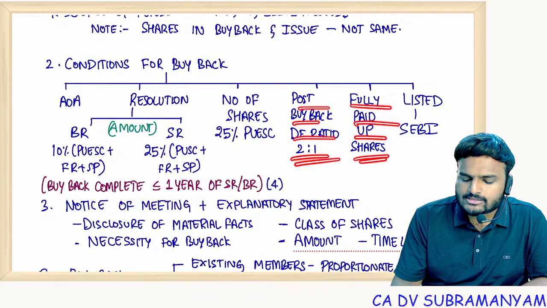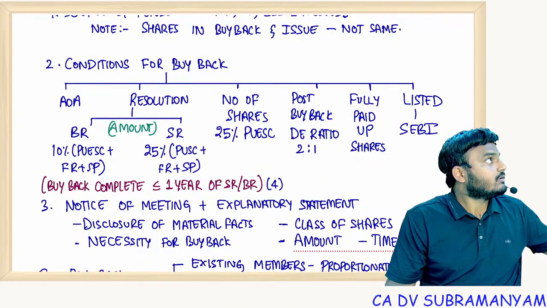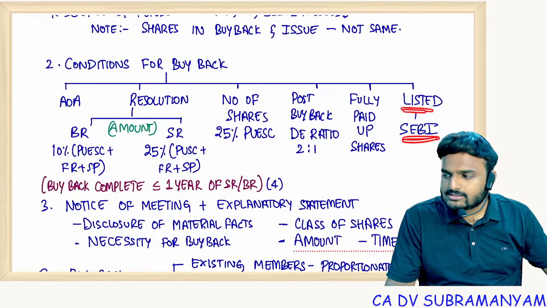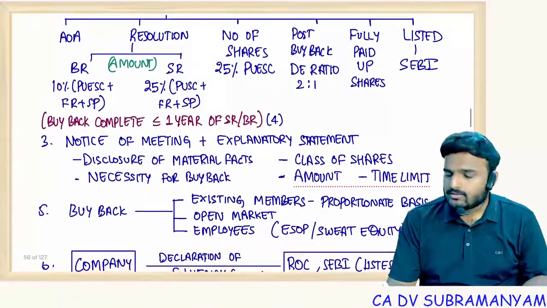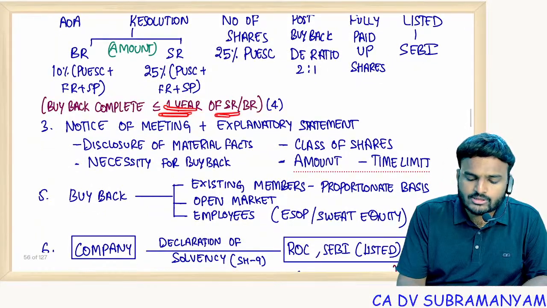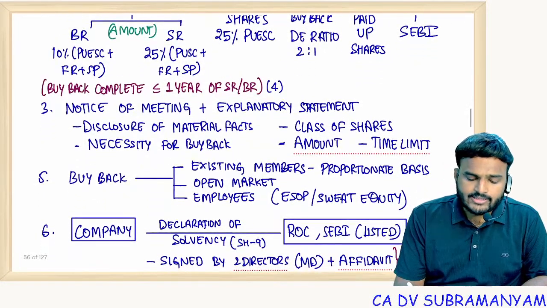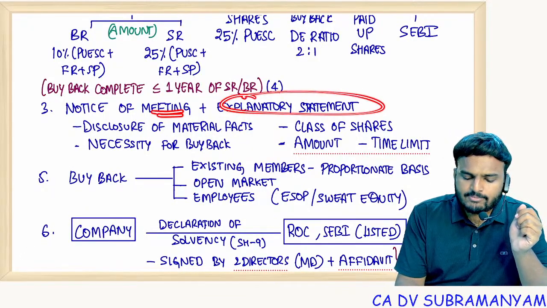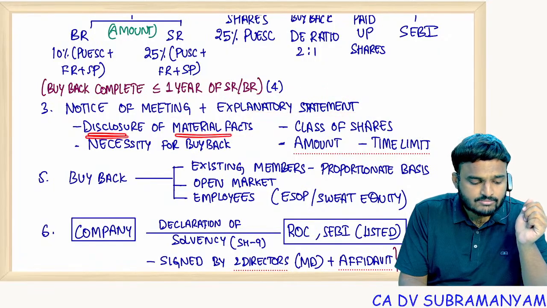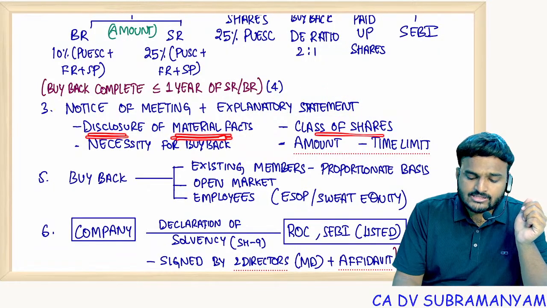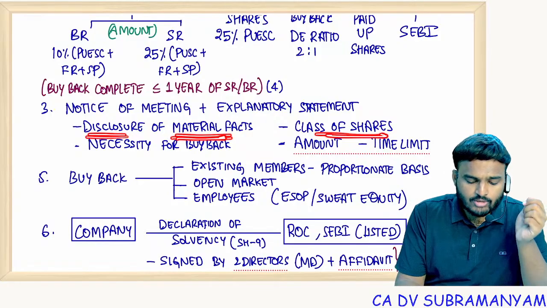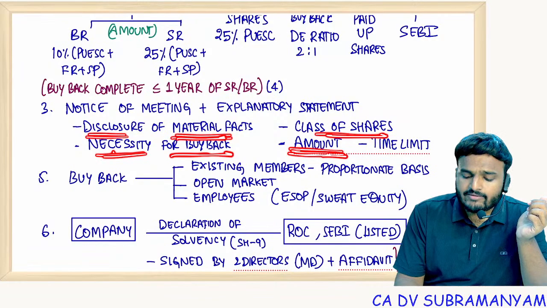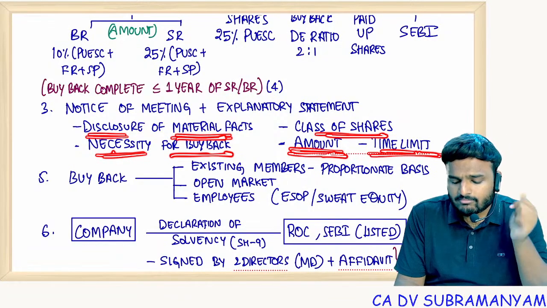Only fully paid up shares can be bought back. Listed companies must comply with SEBI regulations. Buyback should be completed within 12 months of the board resolution or special resolution. If special resolution is required, give an explanatory statement along with the notice of meeting. In that you disclose the material facts, classes of shares involved in buyback, necessity for buyback, amount required for buyback, and time limit for completion of buyback.